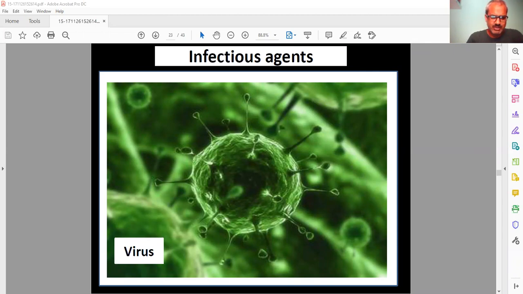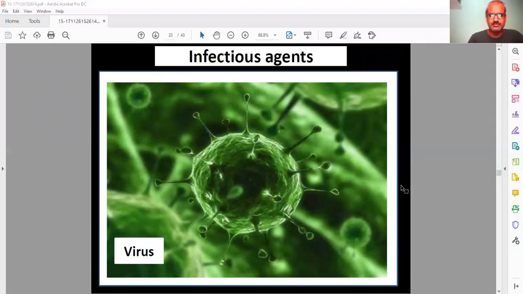So, first we have a virus. Here you can see the picture of a virus. The first infectious agent is the virus. Normally they remain inactive or non-living when they are outside the living cell. But once they get attached to or inside a living body, they immediately use the DNA of the cell, cause the infection, and prepare toxic proteins which are harmful for the body.